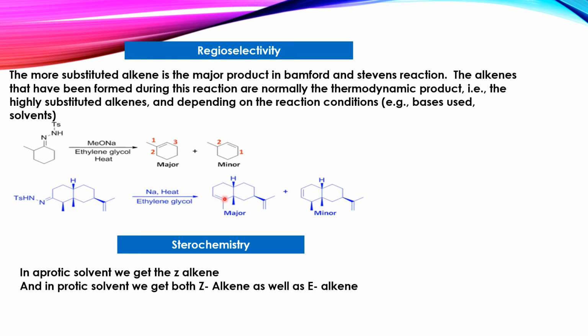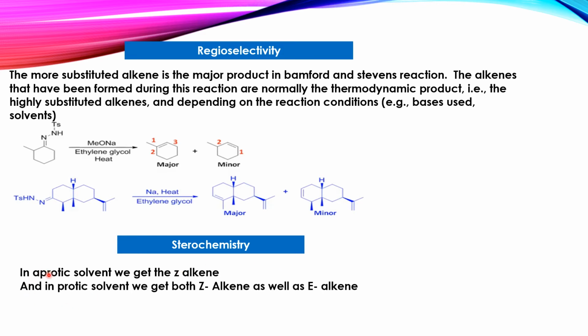We get here the alkene, and the major product is the more highly substituted one, and this less substituted product is the minor product. Now, the second point which I have mentioned here is the stereochemistry, that is, the arrangement of the atoms, the arrangement of the product in space.